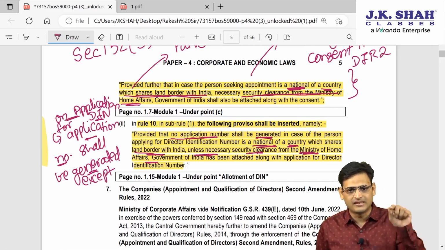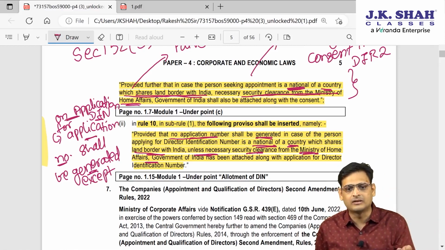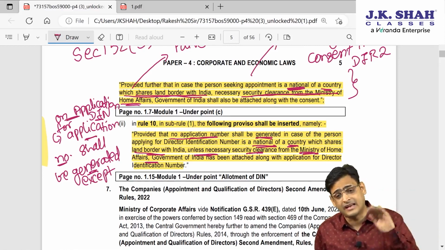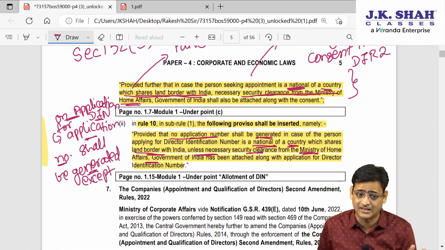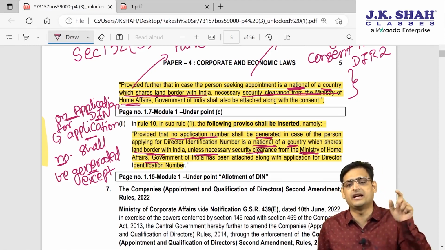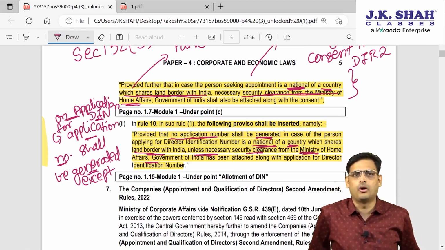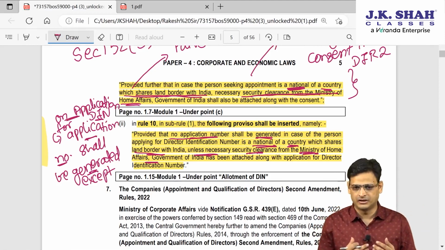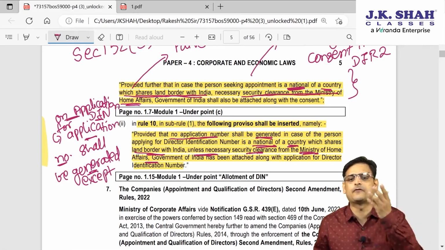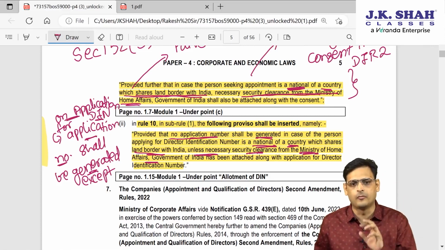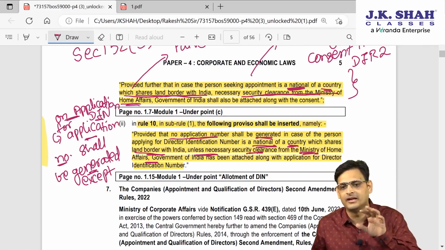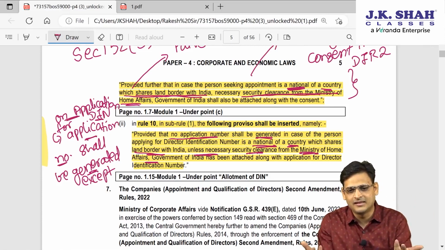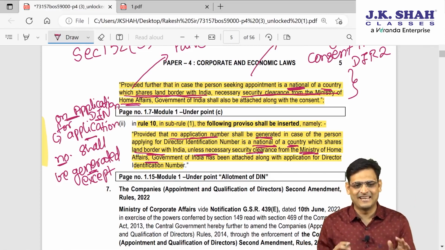What does he have to do? Before he makes an application for DIN, he has to take Ministry of Home Affairs clearance, and only after he takes that clearance will the application number get generated. This is to ensure that persons coming from Pakistan, Bangladesh get a security check from the Ministry of Home Affairs, so that no harm can be done in India. The reason is now very obvious. You must have understood why they are doing this.